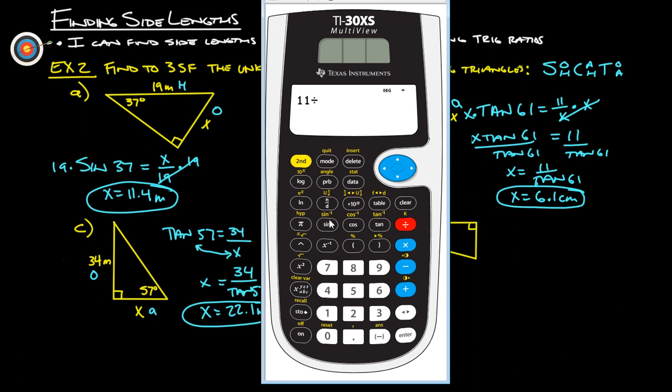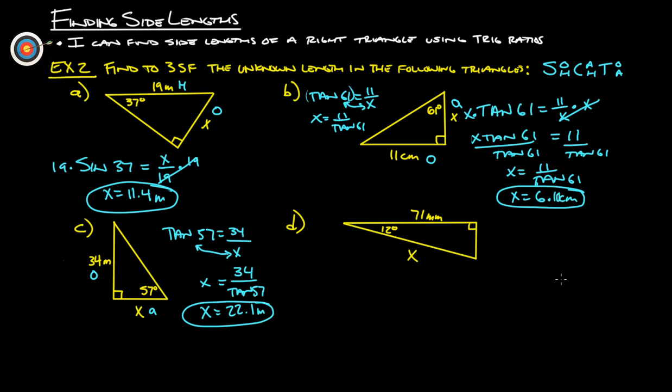11 divided by tangent of 61 is 6.097. So that would actually be 6.10, right? There's 1, 2, 3 significant digits, and by putting the 0 in there, that shows that I went to the third digit.